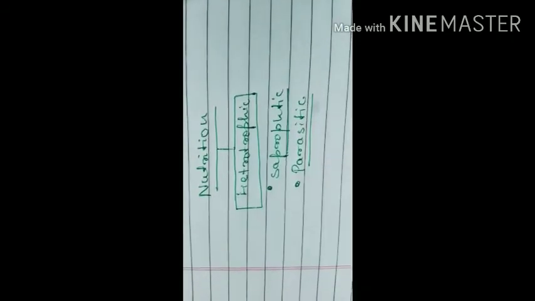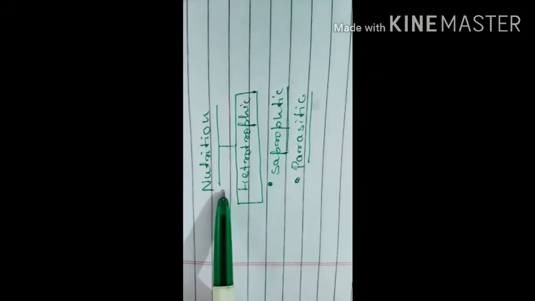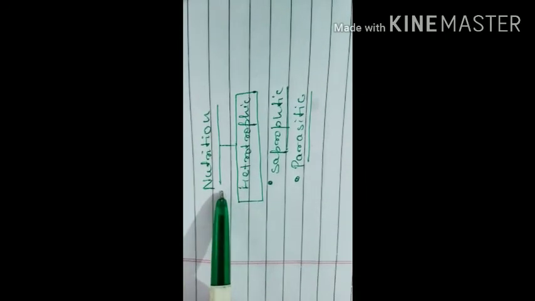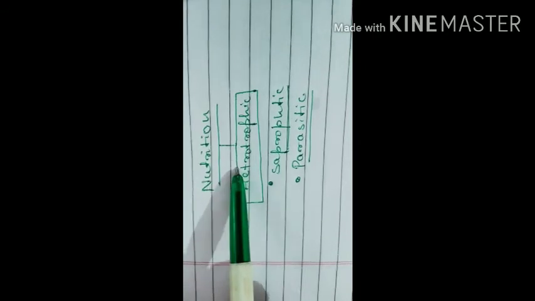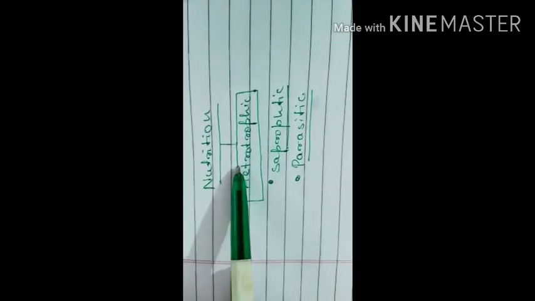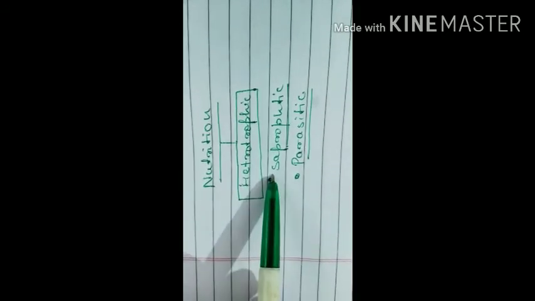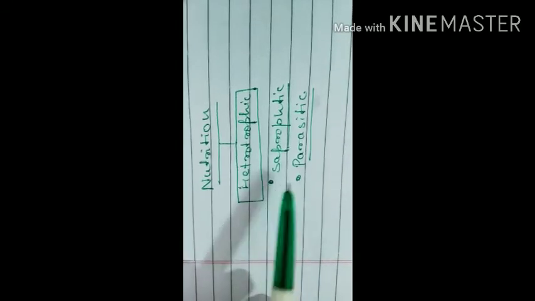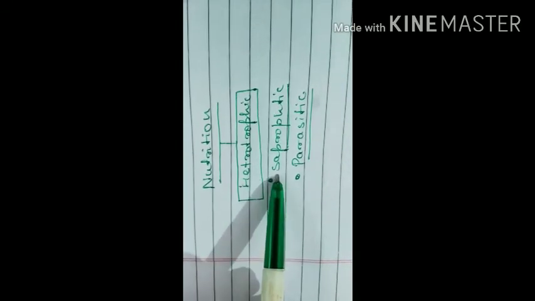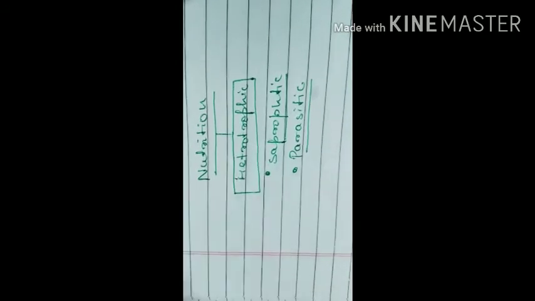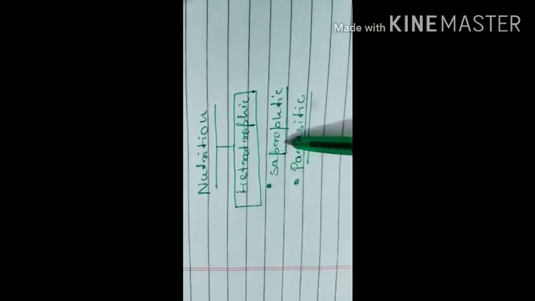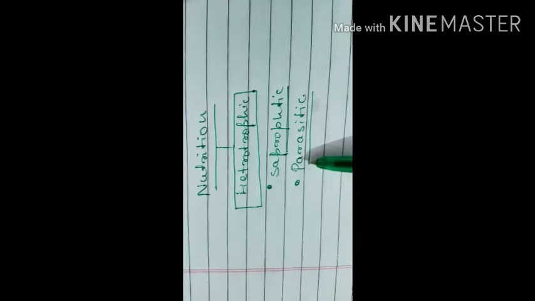We will talk about the nutrition found in bacteria, the mode of nutrition found in bacteria. Here you can see bacteria are heterotrophic in their nature. Heterotrophic means they depend on others for their nutrition. They are saprophytic and they are parasitic. Saprophytic means they depend on dead decaying plants or animals for their nutrition.